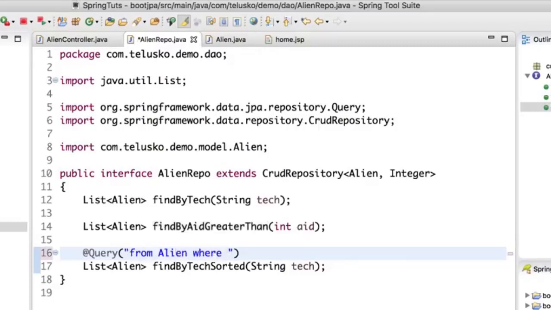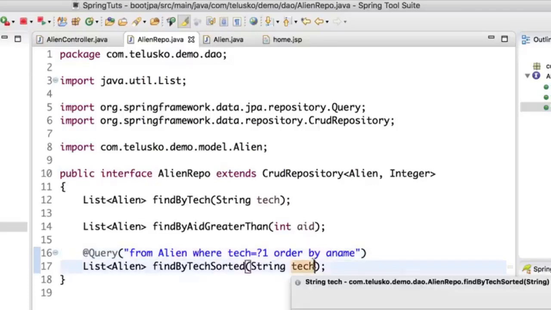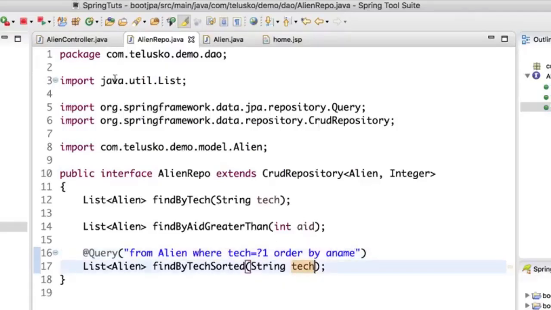Now here you have to mention where tech, because we are filtering, right? So I want to check by tech. I will say tech is equal to, and the value is coming from the user, right? So in that case, you will be using a question mark. But in JPQL, we also use question mark numbers, because in a query you might have multiple question marks, so you have to mention the number there. And then you will say order by name, because you want to sort based on the name. This looks cool. This is how you write your complex query. You can write any complex query you want. You can pass multiple parameters, so you can give a comma here and pass 3 to 4 parameters. It will work. Okay, this looks good.